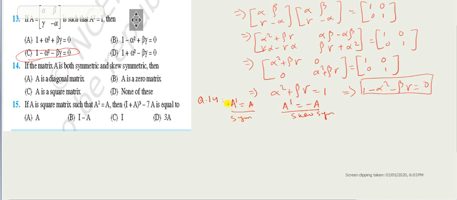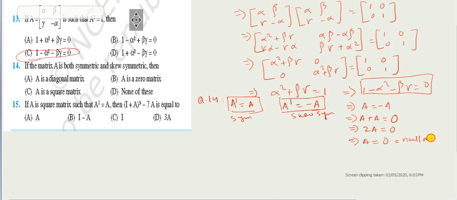So from these two statements, I arrive at the conclusion that A equals minus A. Bring A to this side, that is A plus A will be equal to the null matrix. Don't write 0 here, write null matrix here. So twice A equals the null matrix, and A is also the null matrix.